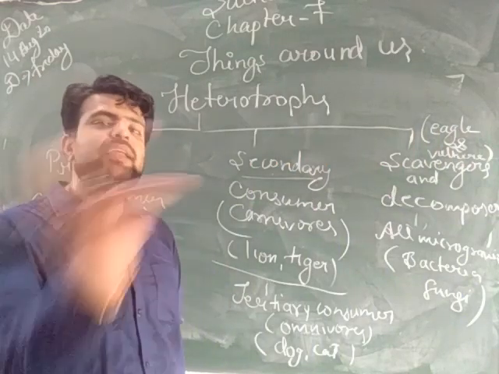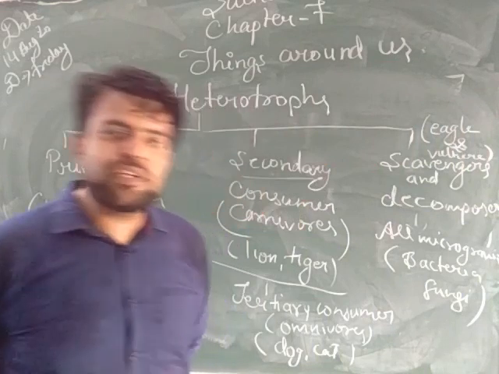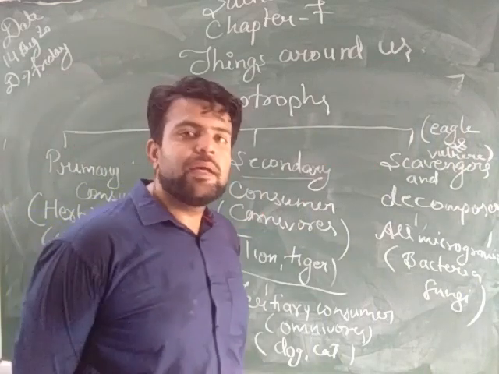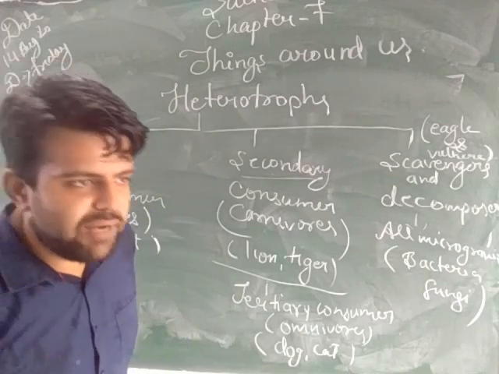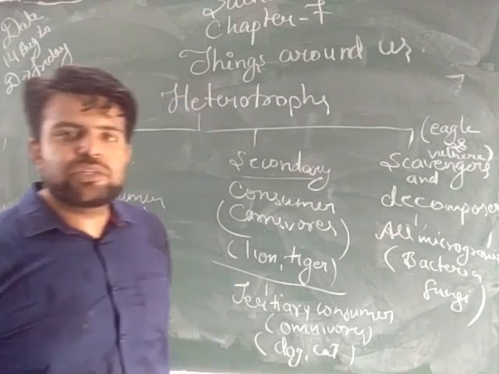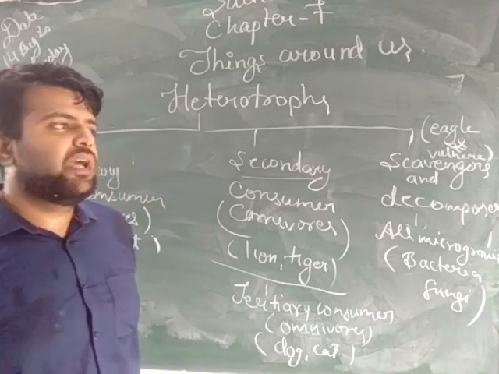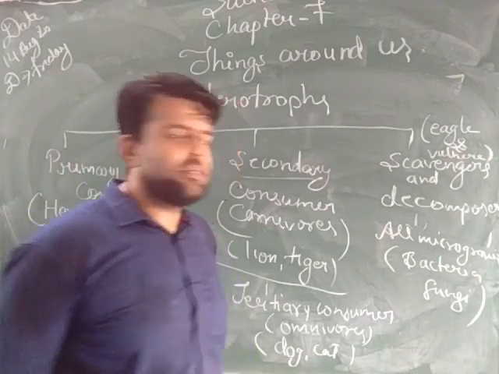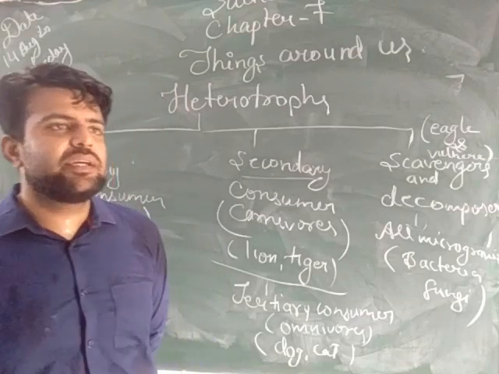Next, how do animals help the plant? Animals help the plant to multiply. In what ways? With the transfer of pollen grains by insects like butterflies, with the transfer of seeds through their droppings like elephant and cow do. And third, some animals like sheep and goat carry the seeds in their skin.